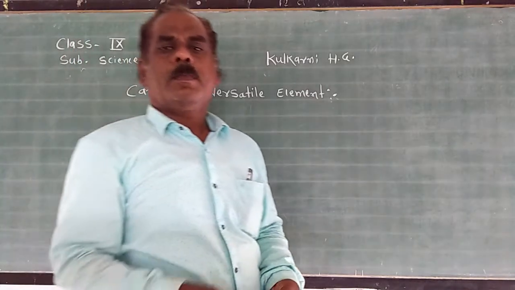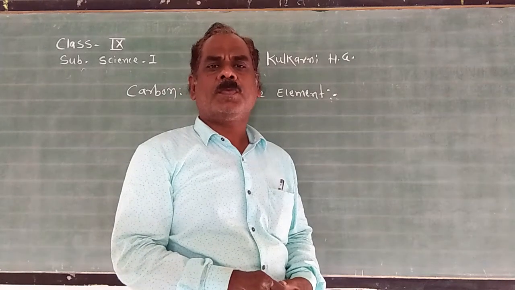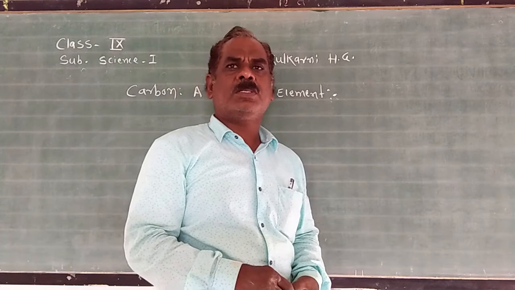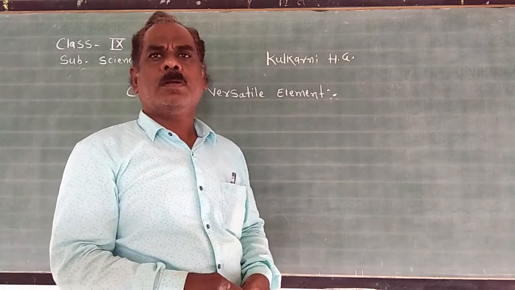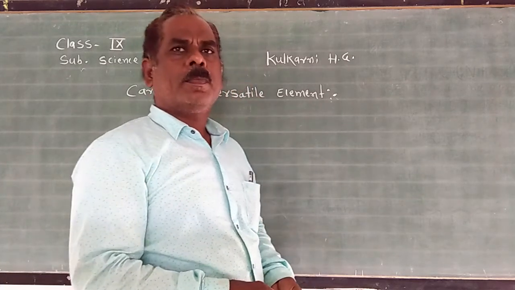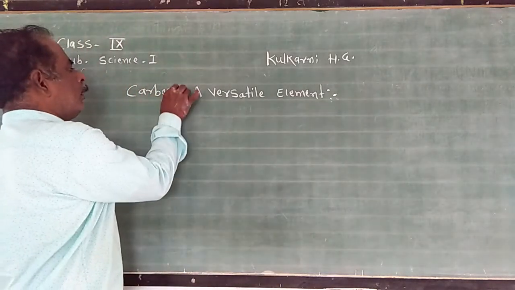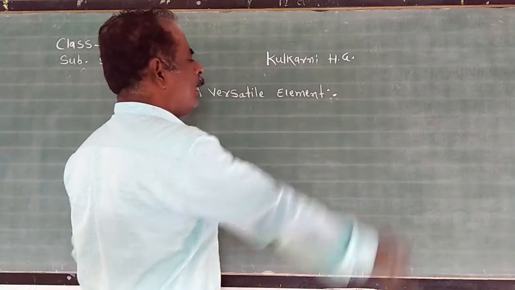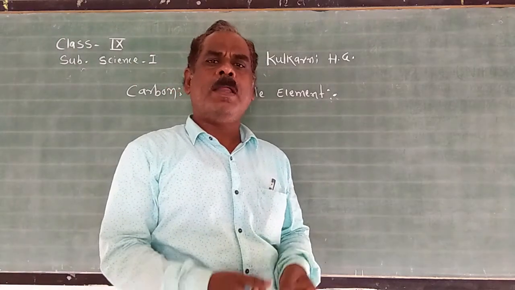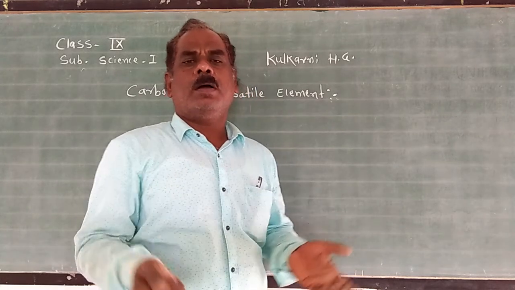Good afternoon, students. In the previous period, you studied the definition of carbon compounds and drawing the dot and dash structures of molecules like hydrogen, nitrogen, methane, etc. Today, try to understand the next concept in this chapter: carbon, the versatile element. You know that carbon has the ability to form a strong covalent bond with its own atoms